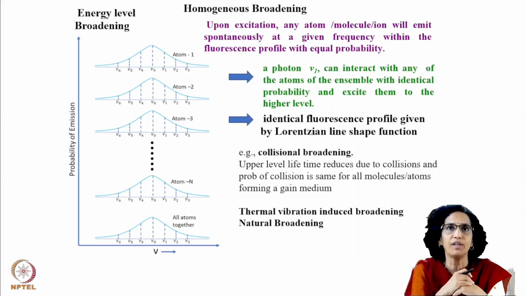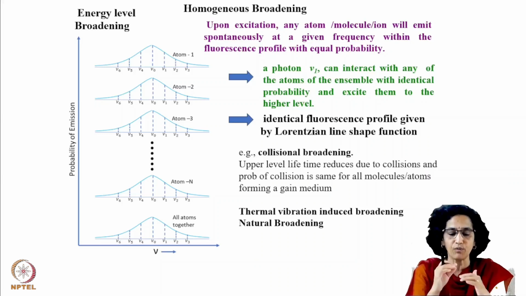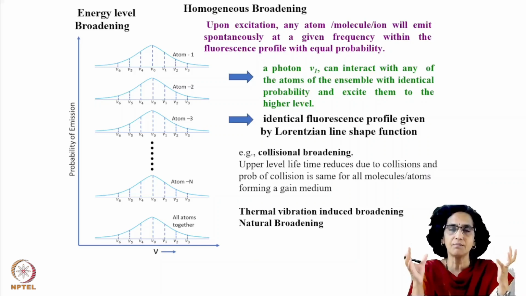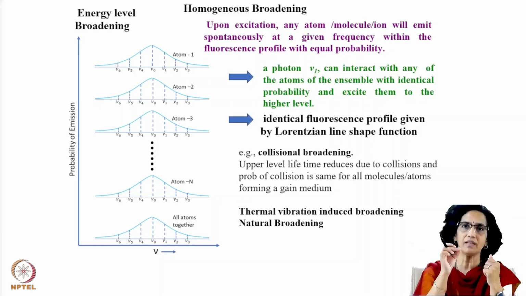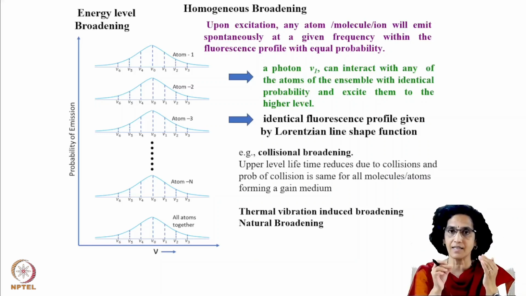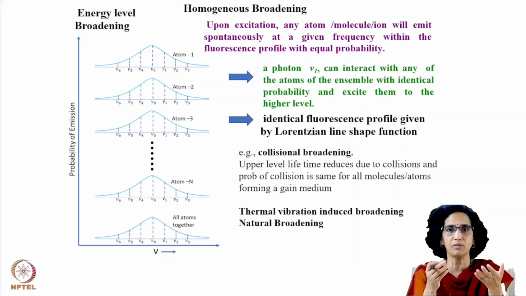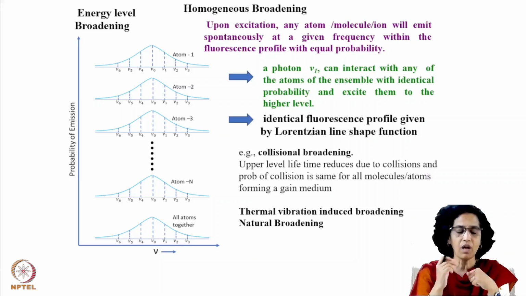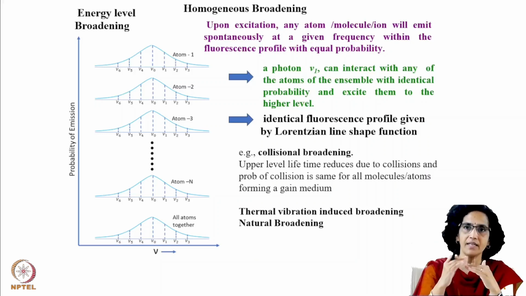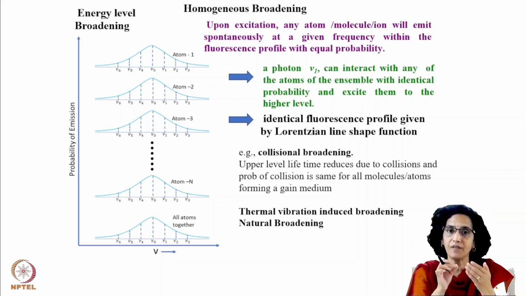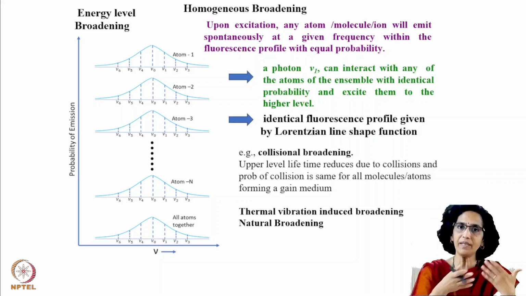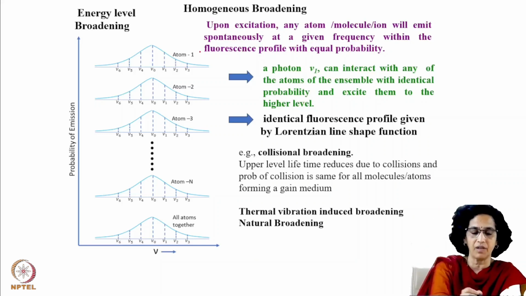The next kind of broadening that we touched upon was homogeneous broadening, where we took an ensemble of identical molecules. For example, we have taken an ensemble of CO2 molecules at certain pressure, and we tried to pick each molecule, or as I said last time, this species can be atom or molecule. So we pick one molecule, we excite it, and when it gets de-excited, we want to see the frequency of the photon that is emitted. When we repeat this experiment n number of times for atom 1, we get this upper profile. This is the fluorescence profile.